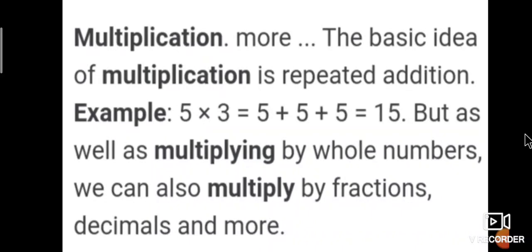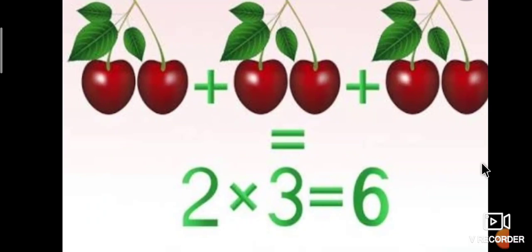As well as multiplying whole numbers, we can also multiply by fractions, decimals, and more. For example, 2 apples plus 2 apples plus 2 apples: 2 plus 2 plus 2 is equal to 6 apples. In multiplication, 2 into 3 means 2 apples 3 times, which is equal to 6 apples.